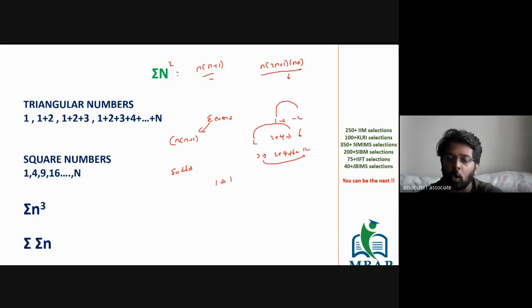I repeat, the first odd number is 1 and the sum is 1. The sum of first two odd numbers is 1 plus 3, 4. The sum of first three odd numbers is 1 plus 3 plus 5, which is 9. So 1 is becoming 1, 2 is becoming 4, 3 is becoming 9. So n will become n squared. Okay. So if n is 10, the sum of first 10 odd numbers will be nothing but 10 squared, which is equal to 100. Like this, and so on and so forth.